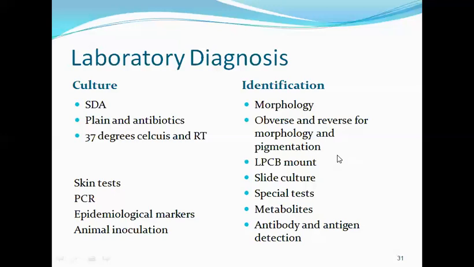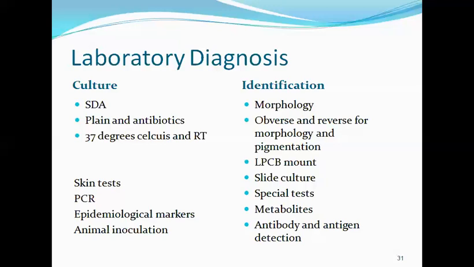After commenting on the colony morphology and color, we can move on to the LPCB mount. This is the lactophenol cotton blue mount. LPCB is a solution, and we take a few drops of the solution on a slide, pick up the growth from the slant, and mix it in the LPCB by gently teasing it with the help of a needle. Then it is covered with a cover slip and observed under the microscope. We can observe it at low power as well as high power.